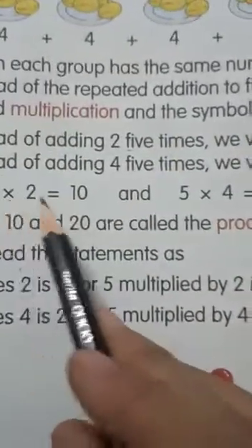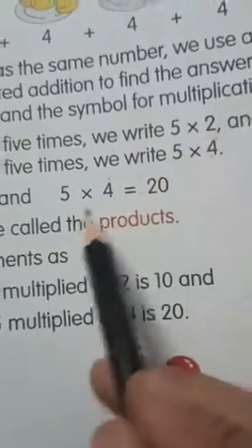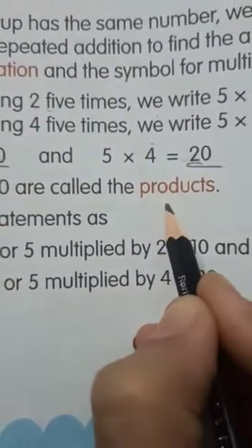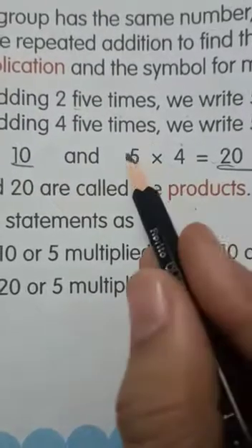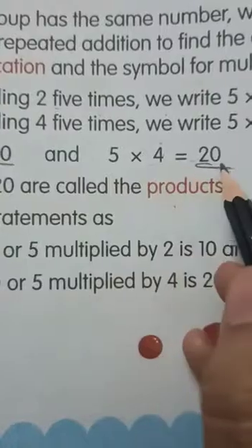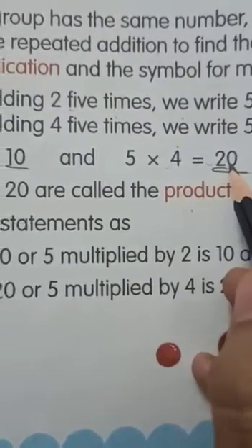So 5 twos are 10 and 5 fours are 20. And these two are called products. When we multiply the numbers, after multiplying we get some answer. That answer is the product.